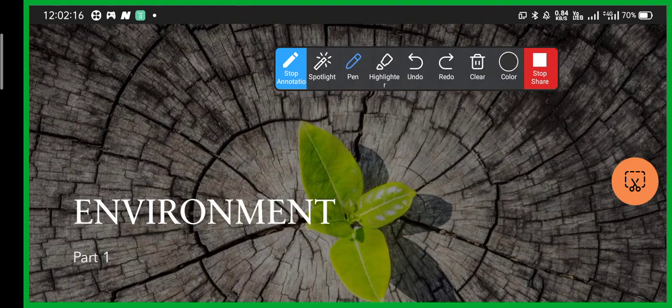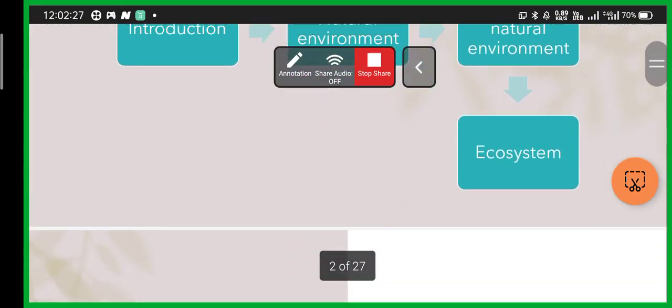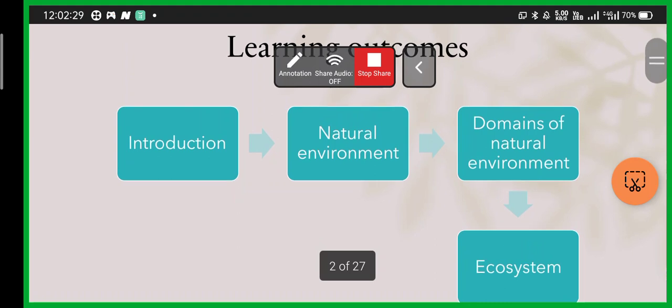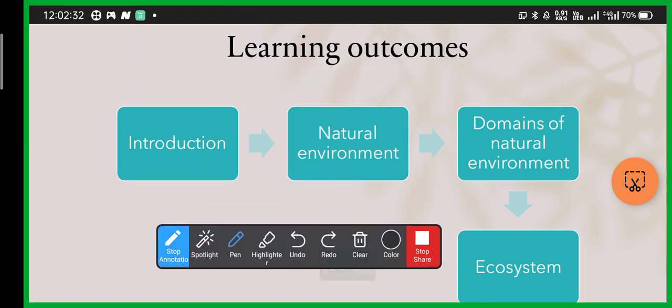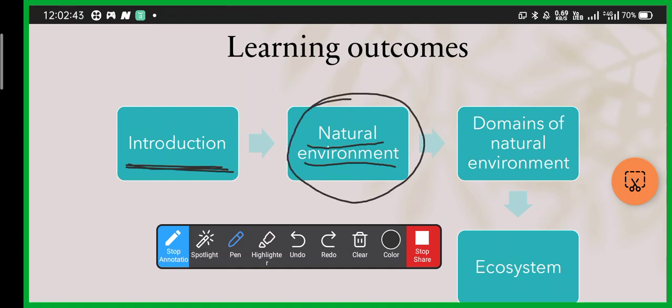So today we are going to learn our environment, that is the chapter of geography, and this is part 1 of this chapter. So without any delay, let's start. The learning outcomes of this chapter are: first we will get the introduction of this chapter, then we will learn the natural environment around us, the domains of natural environment, and the ecosystem in this part. So, without any delay, let's start.